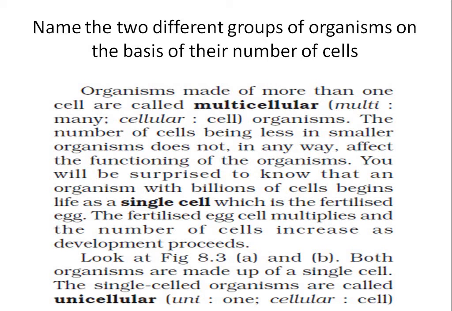You have to write just what is unicellular organism and what is multicellular organism in two columns, in tabular form. Don't copy all this text, only write the answer from this. Select the answer and write. I have seen some students copied all the text. No, you read this text and whatever is the answer, underline the answer, or take it as the answer and write it in your copy.